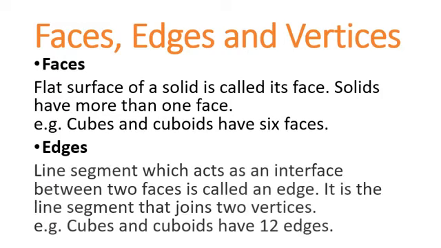Coming to edges now. A line segment which acts as an interface between two faces is called an edge. It is the line segment that joins two vertices. Simple as this. Cubes and cuboids have 12 edges. To recap, a flat surface of a solid is called its face, and cubes and cuboids have 6 faces. The line segments that join two vertices are called edges, and cubes and cuboids have 12 edges.